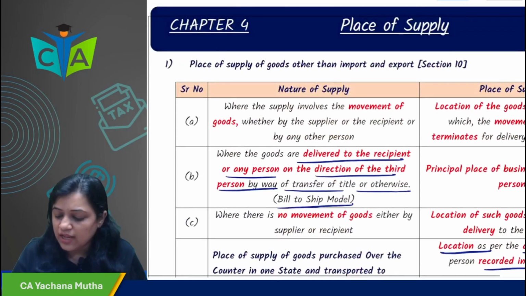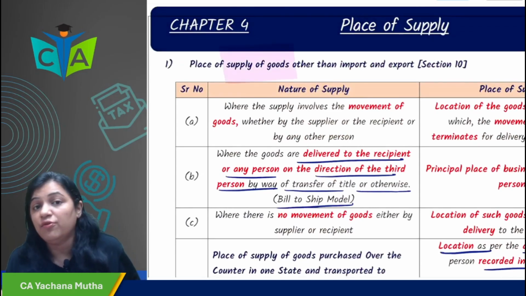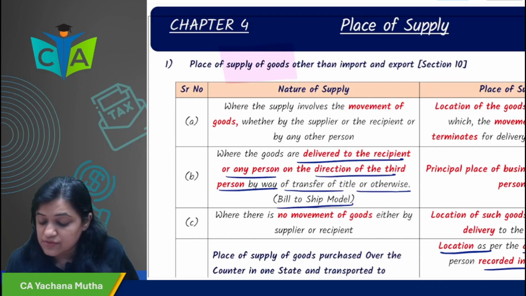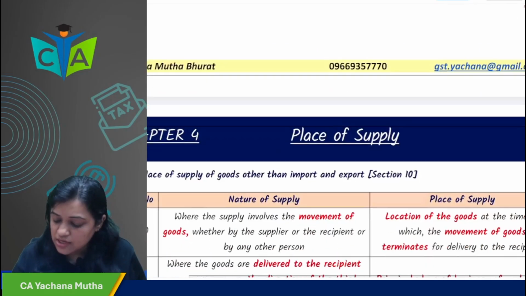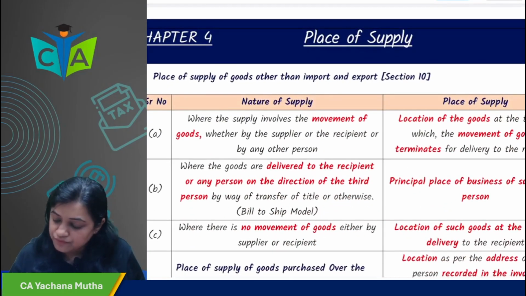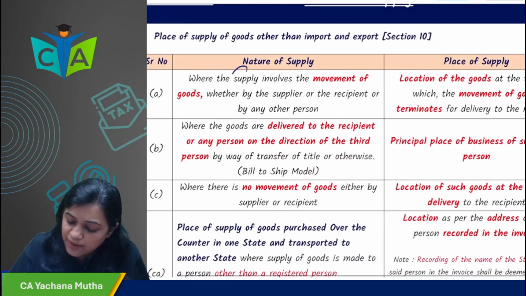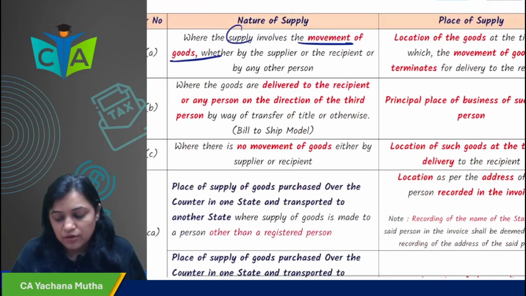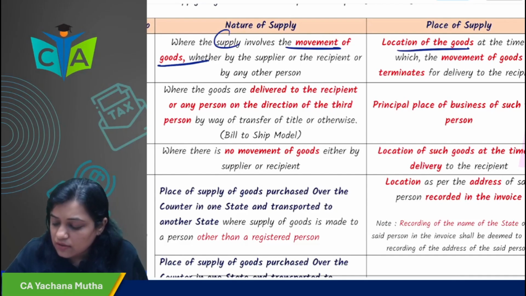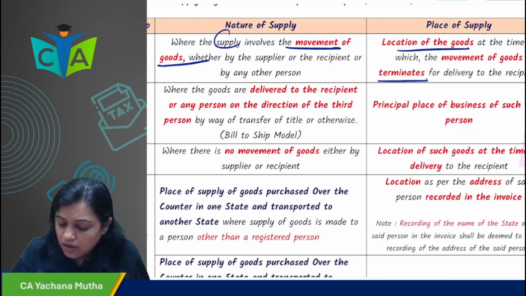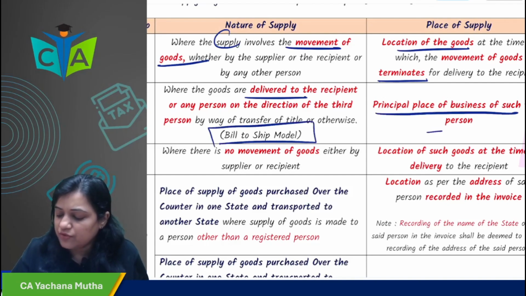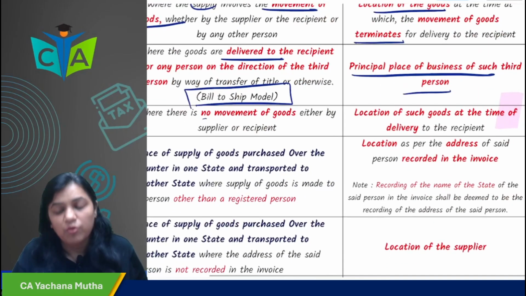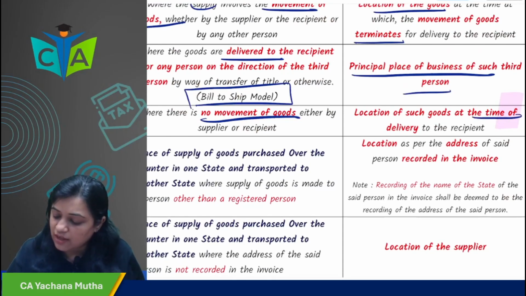So this is section 10. It applies in case of place of supply of goods other than import and export. Where the supply involves movement of goods, the location of goods where the movement terminates. Second, in case of a bill to ship to model, the principal place of business of the third person to whom goods are delivered. Third, when there is no movement of goods, the location of goods at the time of delivery.